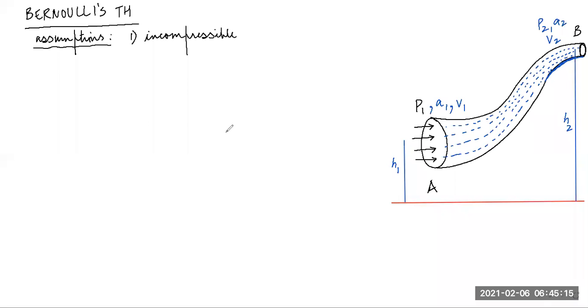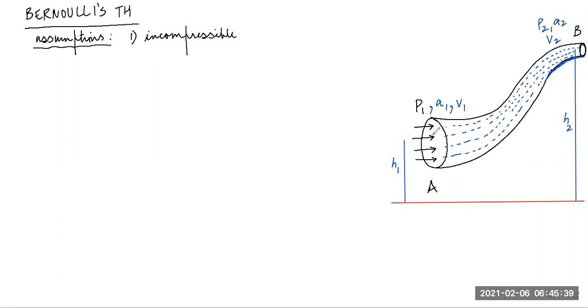Yes, students, let's derive Bernoulli's theorem. A very important theorem, which is very, very important in understanding fluid flow. Well, here, let's take this tube with two ends, end A and end B.